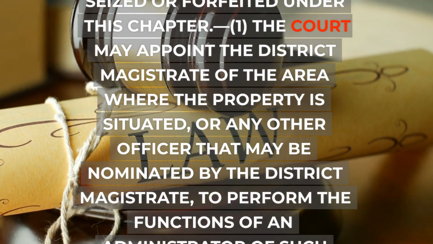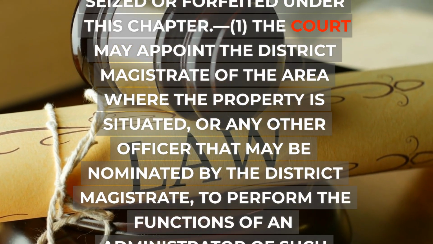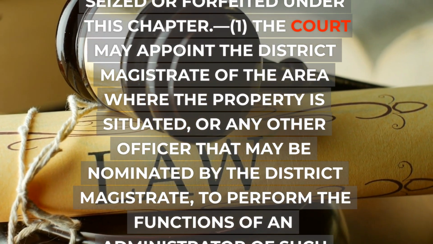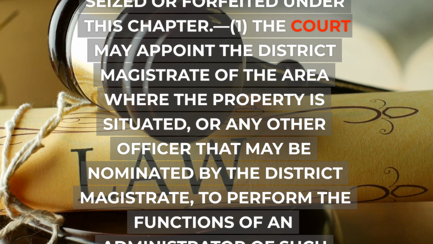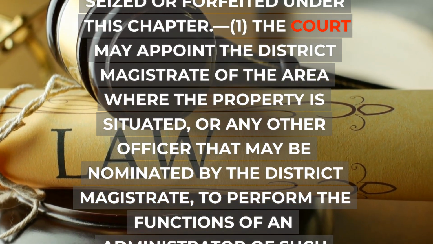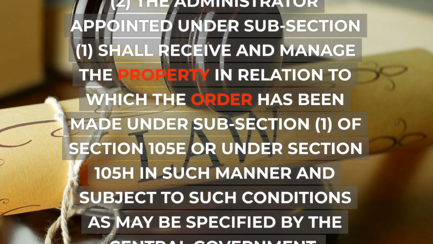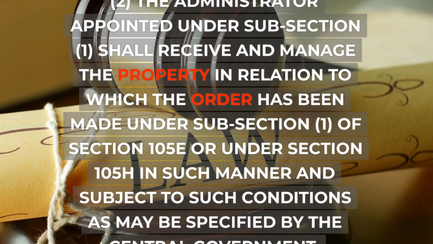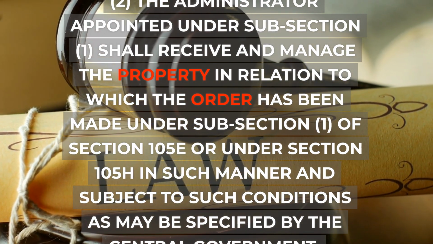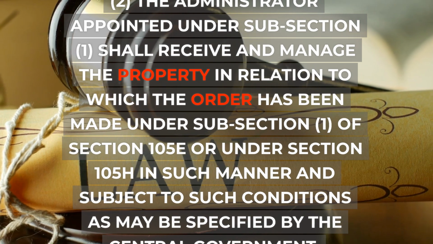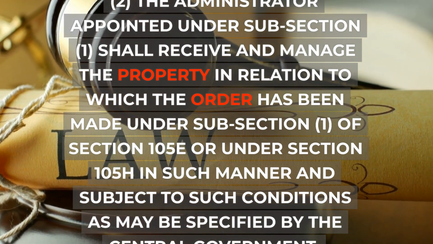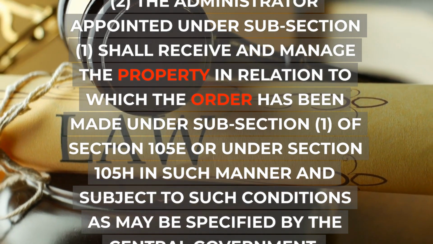Section 105F of Criminal Procedure Code. Management of properties seized or forfeited under this chapter. 1. The court may appoint the district magistrate of the area where the property is situated, or any other officer that may be nominated by the district magistrate, to perform the functions of an administrator of such property. 2. The administrator appointed under subsection 1 shall receive and manage the property in relation to which the order has been made under subsection 1 of section 105E or under section 105H in such manner and subject to such conditions as may be specified by the central government.